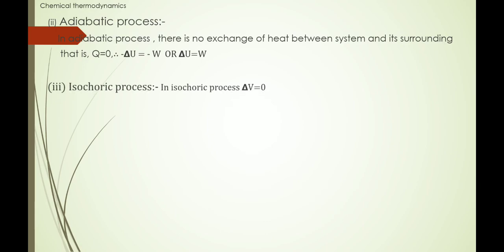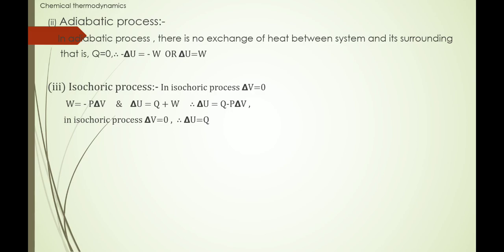Now isochoric process. In isochoric process, delta V is equal to 0. It means no change in the volume. So W is equal to minus P into delta V. That is delta U is equal to Q plus W. So we can write here delta U is equal to Q minus P into delta V. In isochoric process, delta V is equal to 0. That's why we can write here delta U is equal to Q.